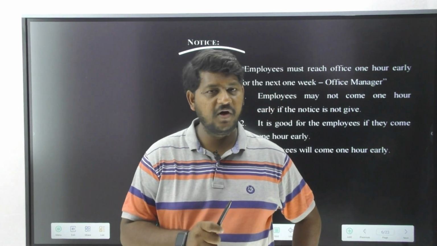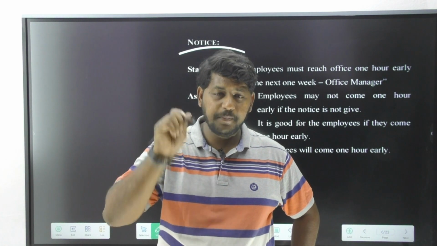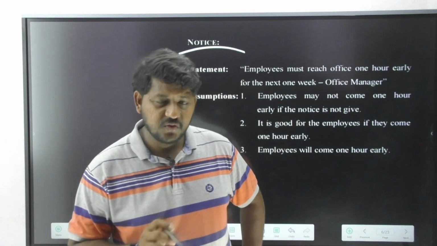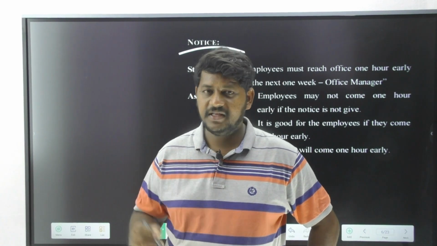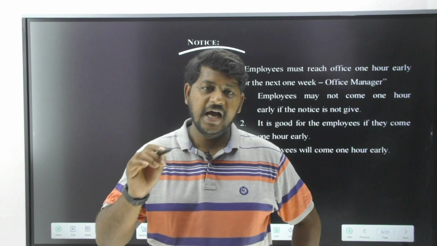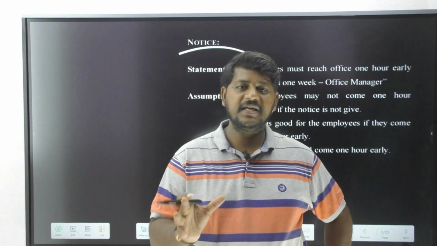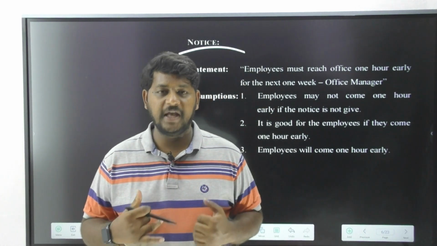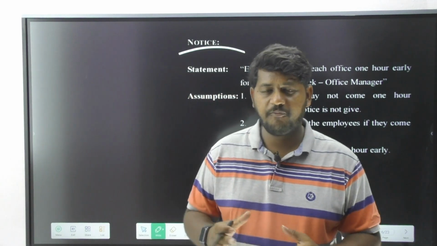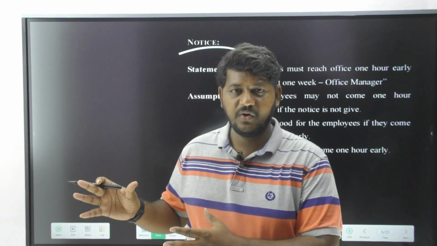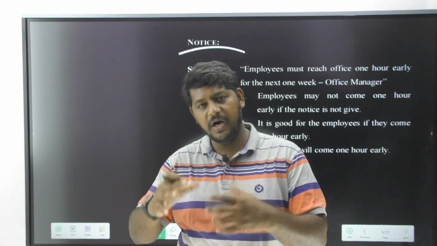But when it comes to the notice, the difference to your previous model is that appeal was a formal way of requesting, but notice is clearly mentioning that you are being told to do it. And please do remember, we are not going to discuss government issued notices. In this model, we are always going to have private issued notices. So please understand, a notice is actually given in the interest of themselves, not in the interest of others. When they have put up a notice, it is going to be helpful for the organization, not for the people who are following it.